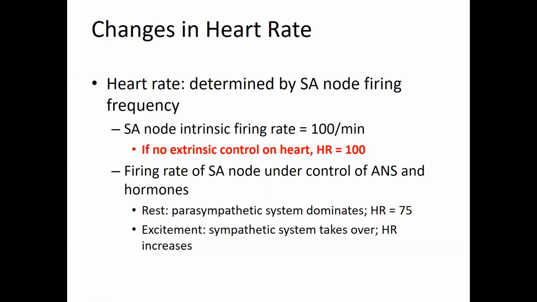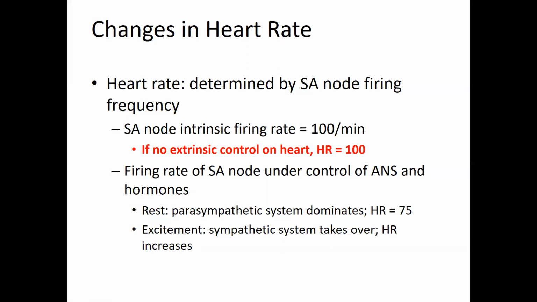So at rest, both divisions of the nervous system are active and the parasympathetic slightly predominates. As a result, that brings the firing rate down from 100 action potentials to 75 per minute. The parasympathetic system is basically holding down the SA nodal cells so that they're not firing at 100 action potentials per minute.